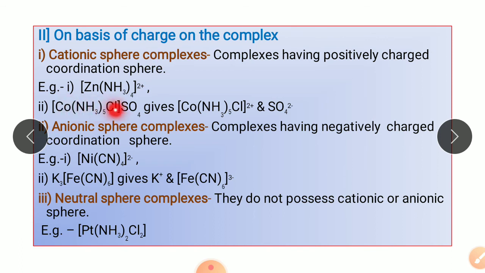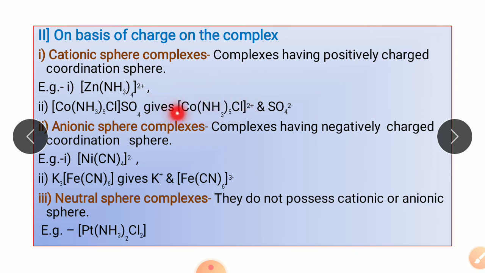Next example is Co(NH3)5Cl and SO4. Here sulfate is the ionizable group, while the 5 molecules of ammonia and the chloride ion are bonded to the cobalt through coordinate bond. So the coordination sphere is carrying +2 charge.